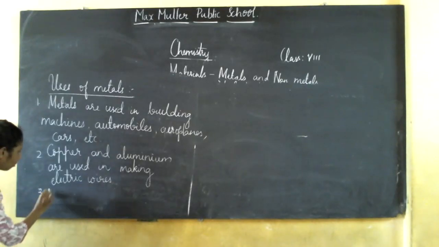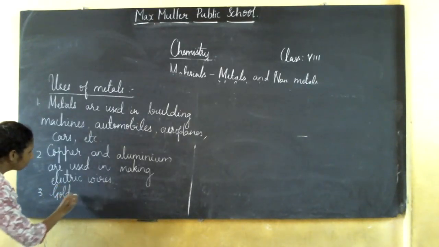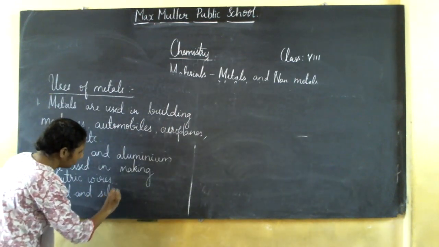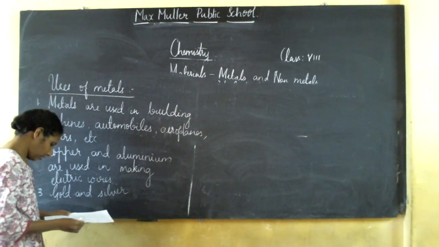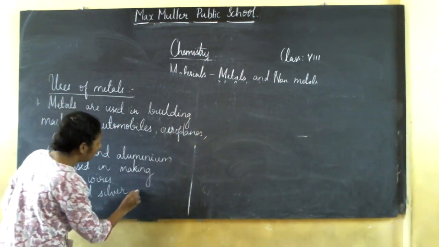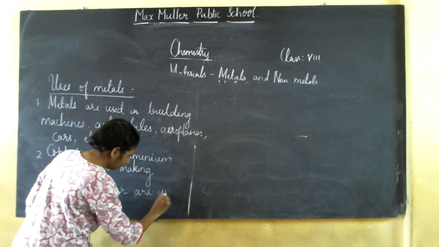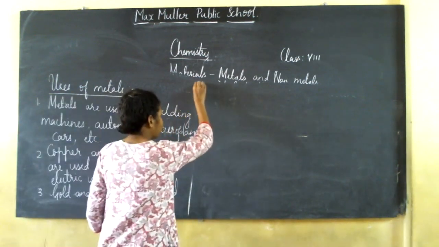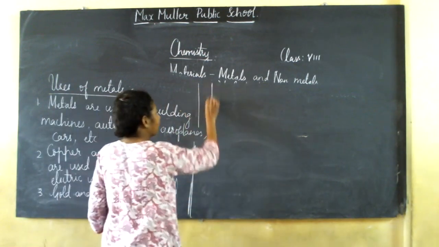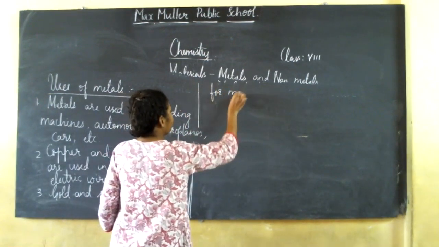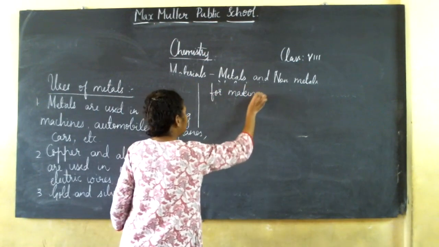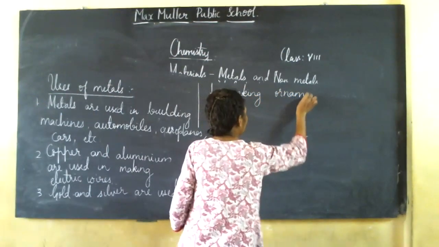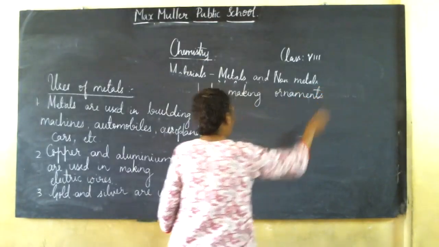Next, gold and silver are used for making ornaments.